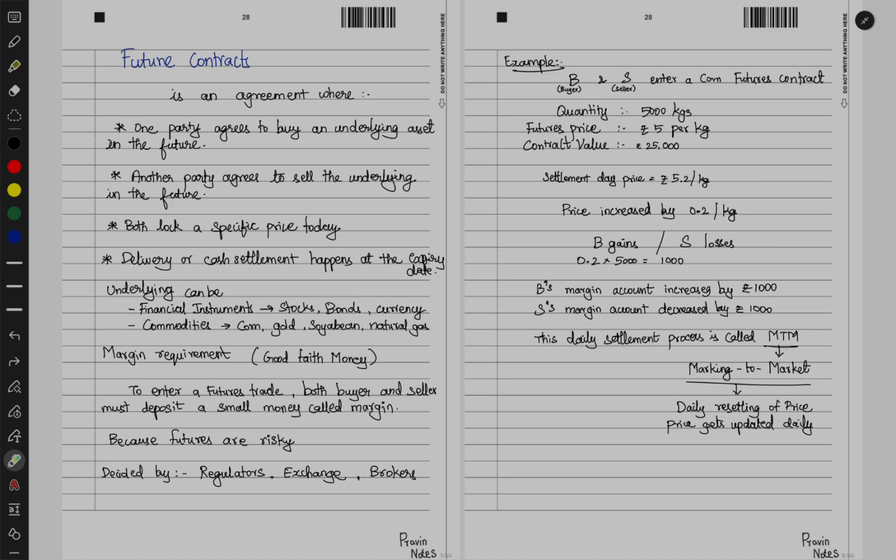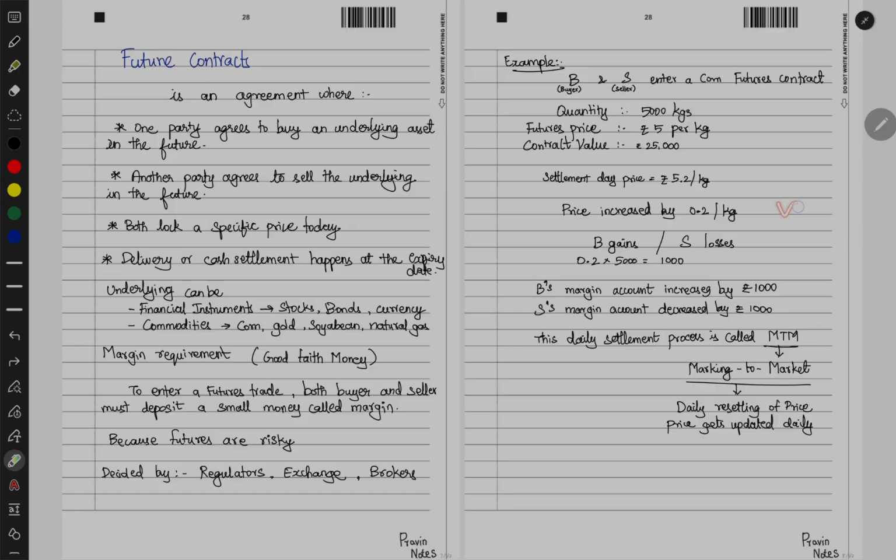Now the process of daily settlement is called marking to market. Now let's say this future price here is agreed upon on 31st of January. Now we are at November 2025 and the contract is for 31st Jan of 2025. From November, let's say on the 10th, every day, if on the 11th the price is 5.1, this 0.1 will get adjusted in both their accounts.